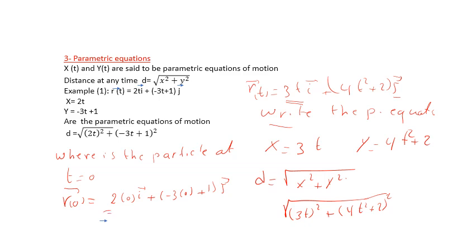Clear? We get 0i plus j, meaning the particle is at point (0, 1) in the plane.